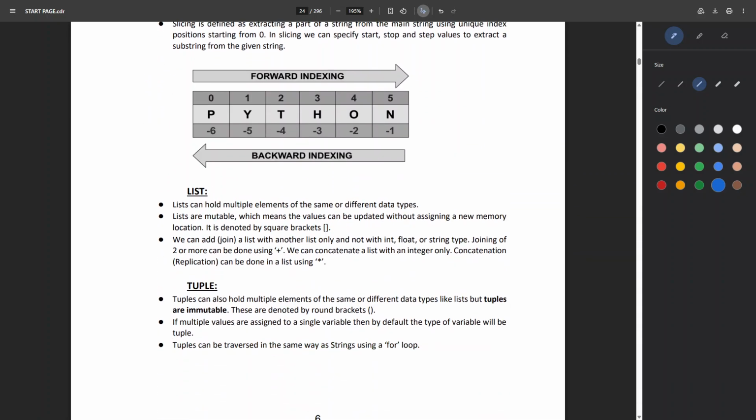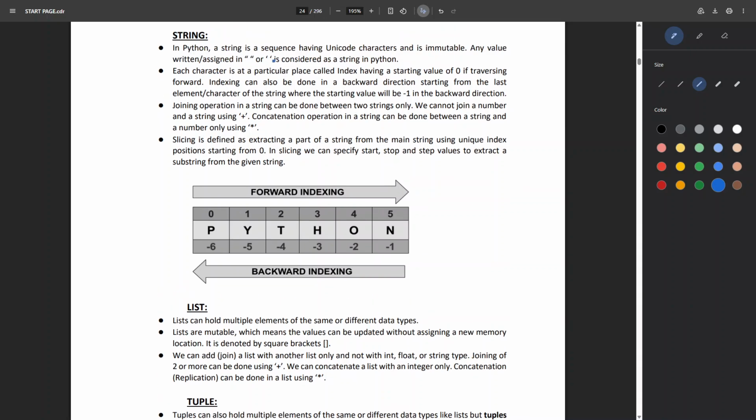So first of all, if we have a string, what is a string first of all? It's a sequence having Unicode characters and is immutable. Any value that is written or assigned in inverted commas or single inverted commas is considered as a string in Python. Each character is at a particular place called index, having a starting value of 0 and traversing forward. Indexing can also be done in a backward direction. As you can see here, your index starts with 0. Let's say we have a string named Python. So your index starts with 0, 1, 2, 3, 4, and 5. The length of the string is 6, but your indexing starts from 0 and it ends at 5.